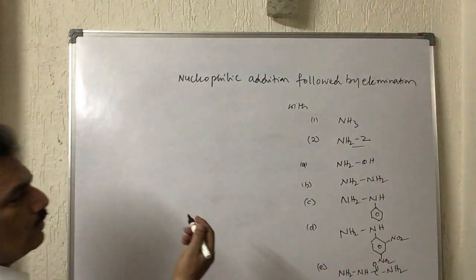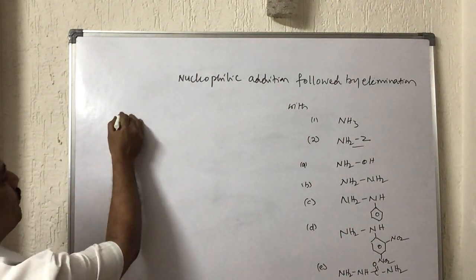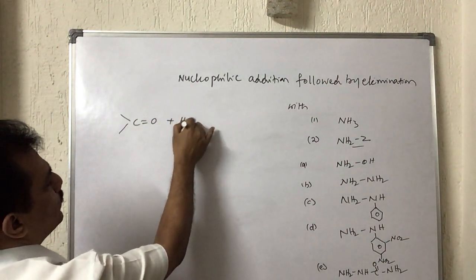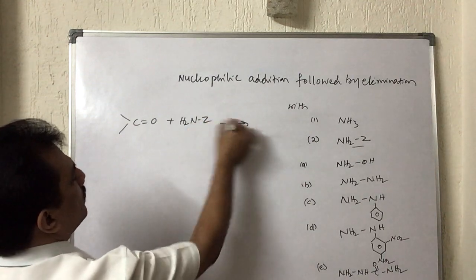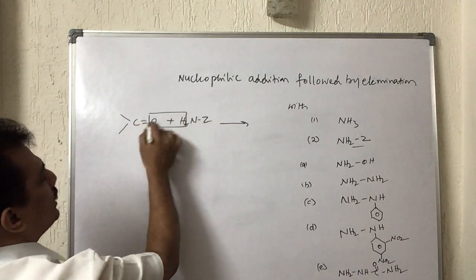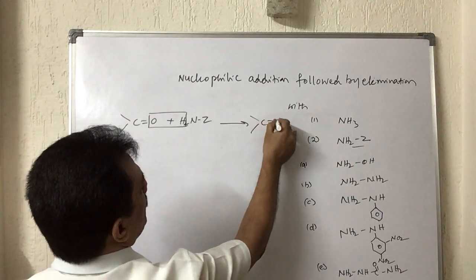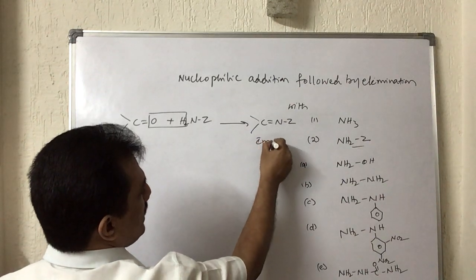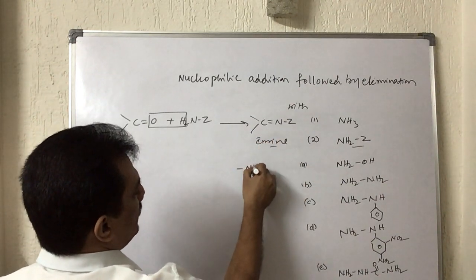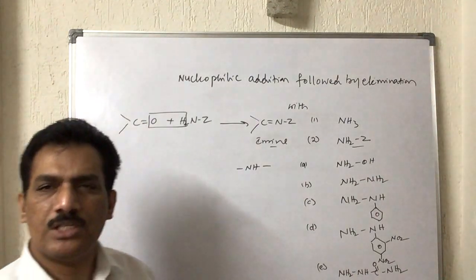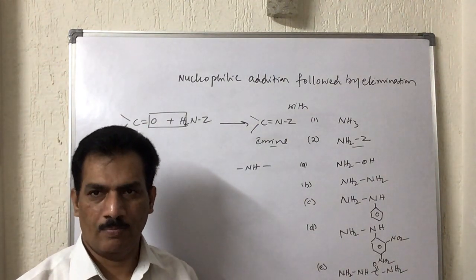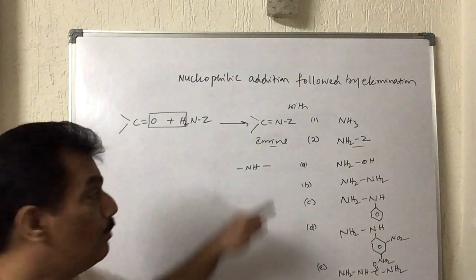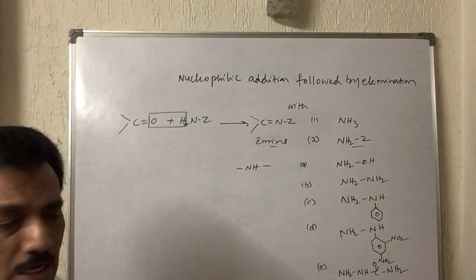Let me give the general equation for this type of nucleophilic addition. It is the carbonyl compound and H2NZ. Two hydrogens go with the oxygen, thereby giving C double bond NZ. Remember, this type of double bond is known as imine. When the two valencies of NH are separately present, it is a secondary amine, but when the two valencies are bonded to the same carbon, it is known as an imine group. Imine compounds are formed.